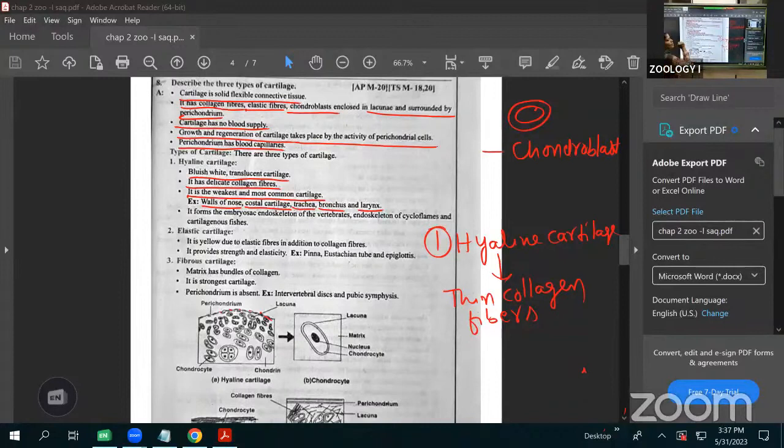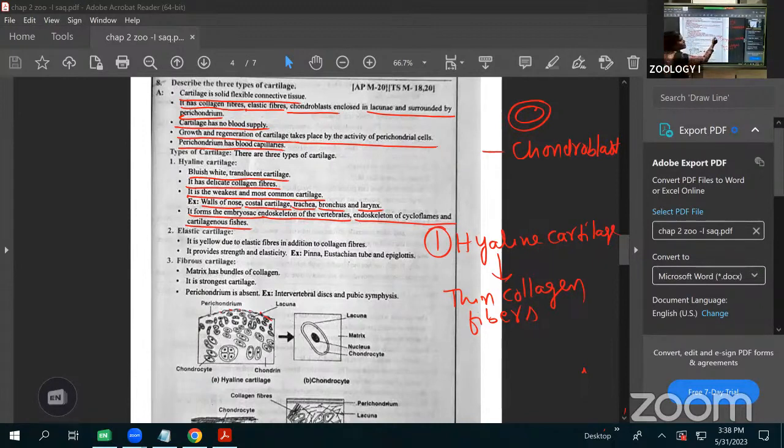Next, it also forms the embryonic skeleton in the fetus stage. In the embryo stage, the skeletal system is mainly made up of hyaline cartilage only. It forms the embryonic skeleton of the endoskeleton of the vertebrates. In the endoskeleton of the cyclostomes and the cartilaginous fishes, it is present throughout life. In embryos, for example of reptiles, birds, apes, and mammals, the embryonic endoskeleton is made up of hyaline cartilage.